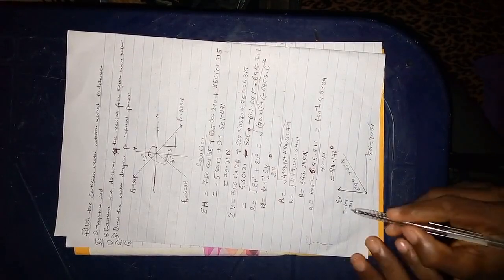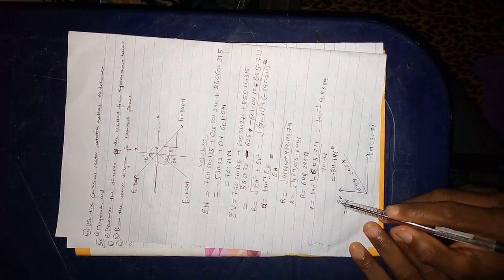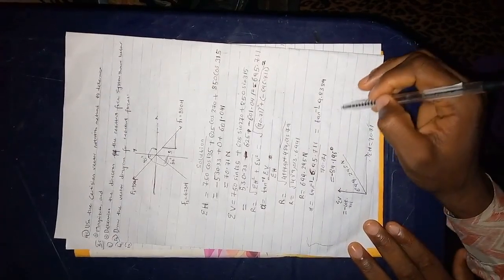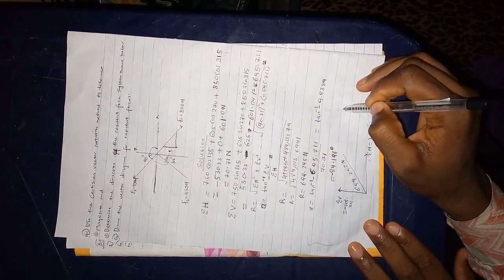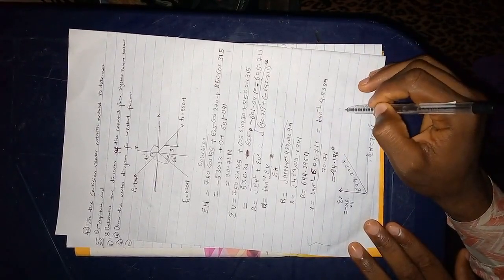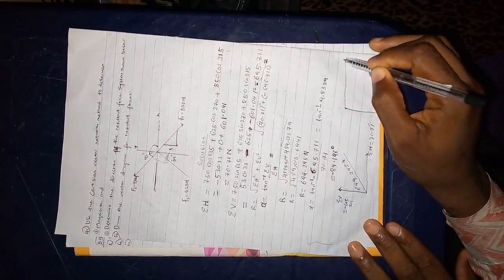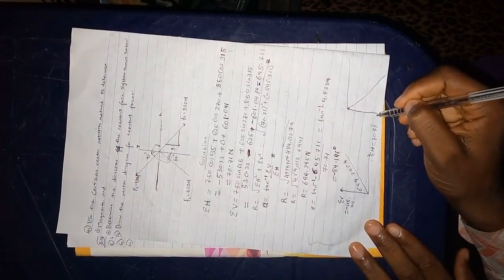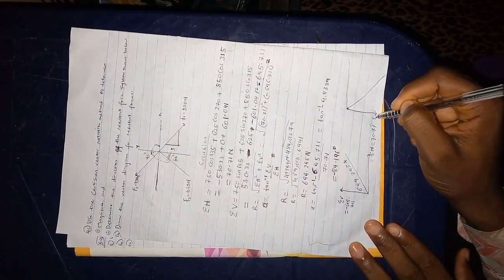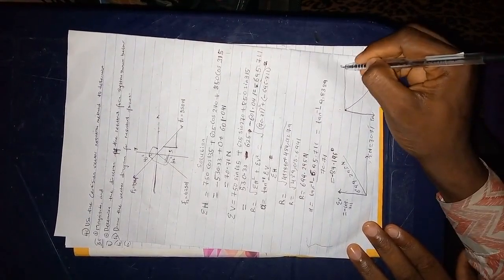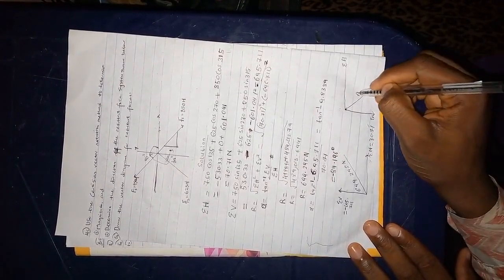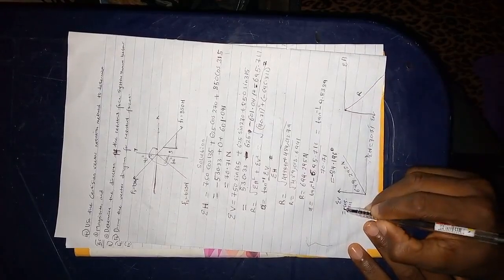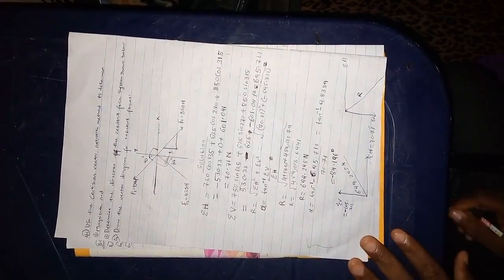The vector would definitely bend, because our vertical is negative. You can draw it like this, because it will be downward. This is our summation V, this is our summation H, and this is our R. Because it is in negative form, that's why it will bend, and that's our answer.